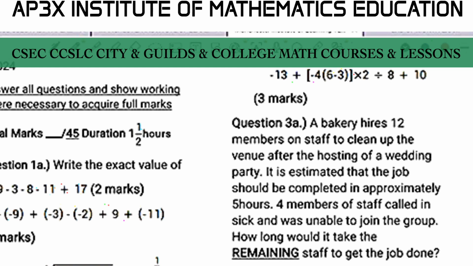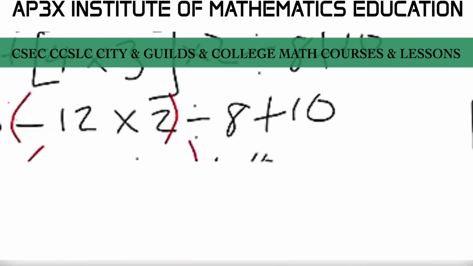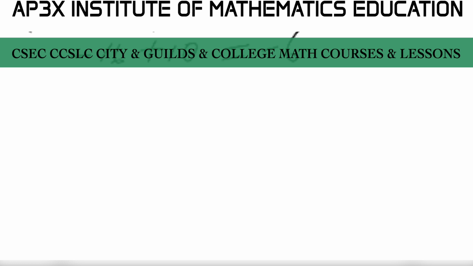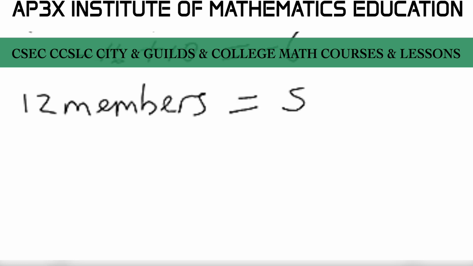Now, to find the value of one portion, I've explained to all my students that in order to resolve questions like these, you need to write down the initial information provided to you by the question. And so the initial part of this question here stated that 12 members will complete the task here in approximately 5 hours.